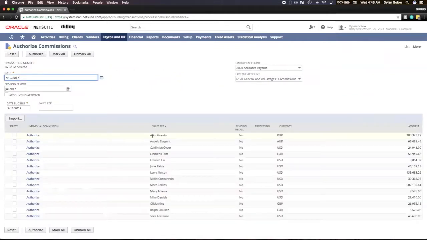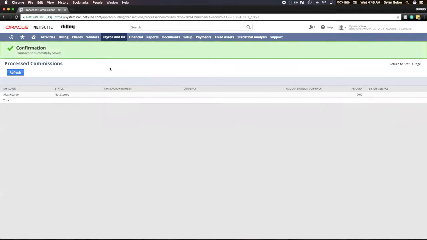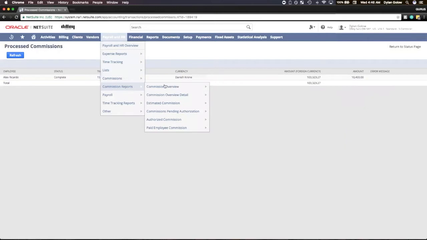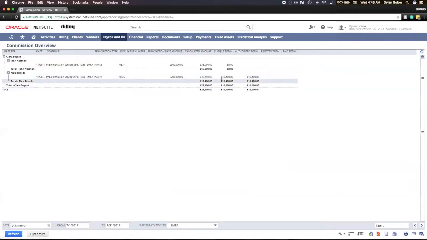Now, right at the top here, we see Alex Ricardo. So I'm going to check this. I'm going to bypass accounting approval so we can go straight through to paying after this. And I'm going to authorize. Refresh one time and it should be complete. There we go. Now let's jump quickly back to the report. And in real time, now we have an authorized total and we can pay it out.